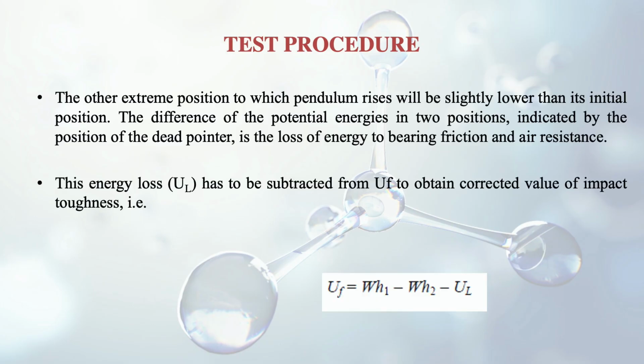So the final thing that comes out: the energy loss UL has to be subtracted from UF, which we got earlier, and the formula will slightly change and become WH1 minus WH2 minus UL. We have got the correct value of impact toughness by subtracting the bearing loss and the air drag.